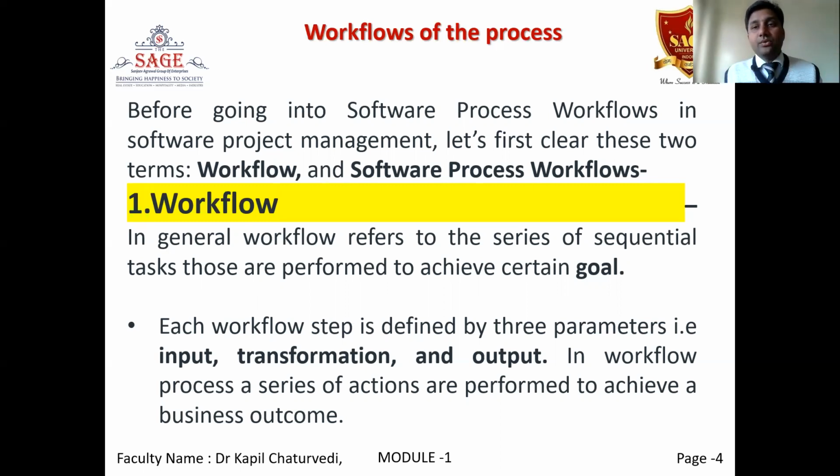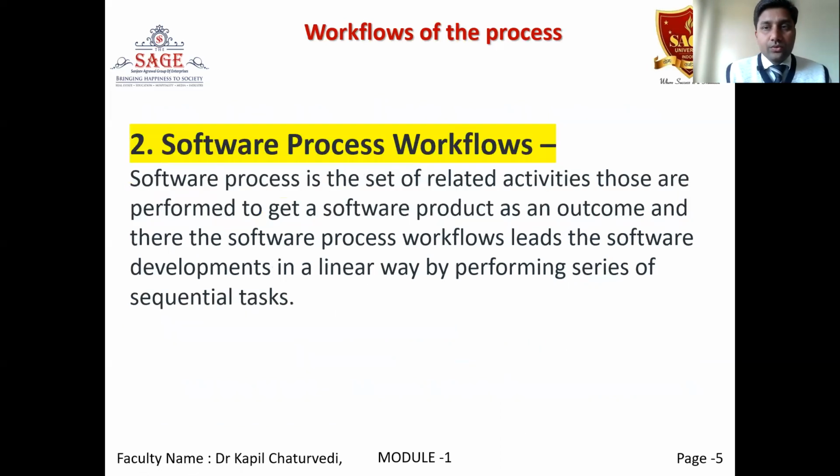What in between, we'll have to process the whole inputs to convert those inputs into outputs. So the major motive of the workflow is to work on three parameters: input, transformation, and output.